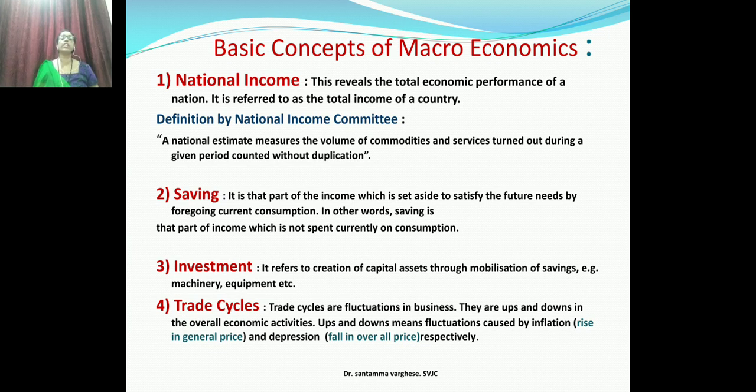So what is national income? National estimate measures national income, that means the total measurement of the working process of a country. It is the work done by the country altogether. Production comes there, distribution comes there, everything comes there.